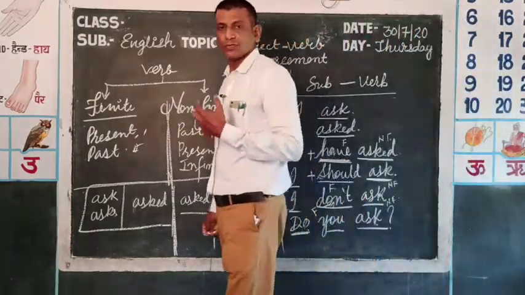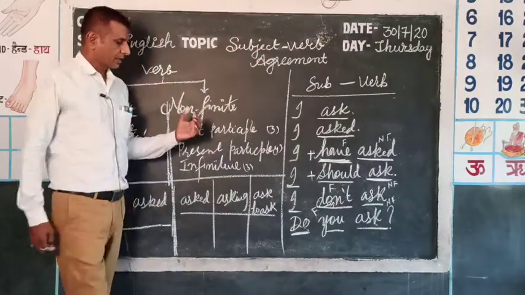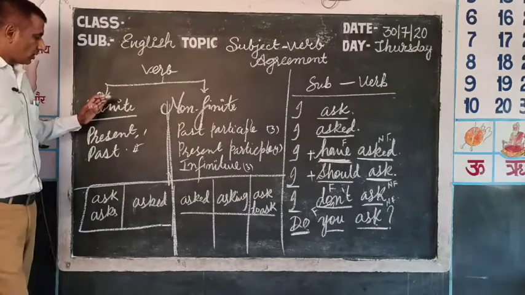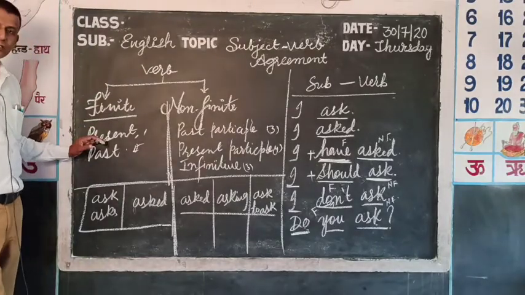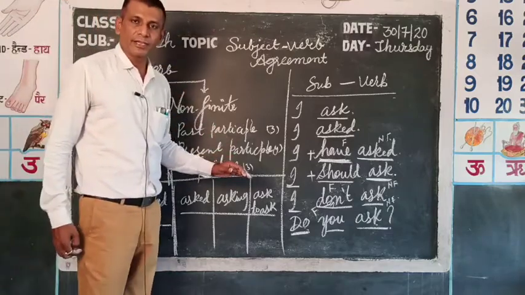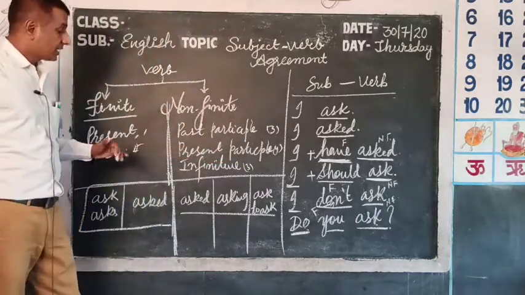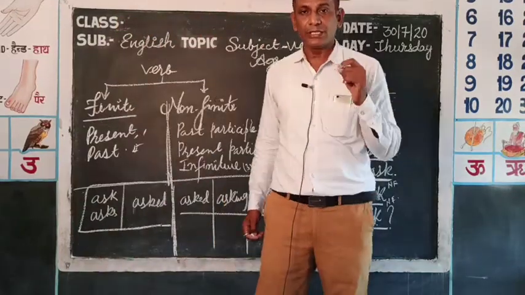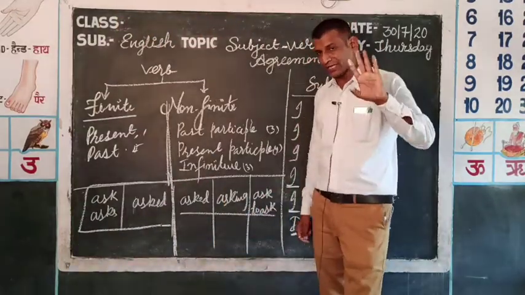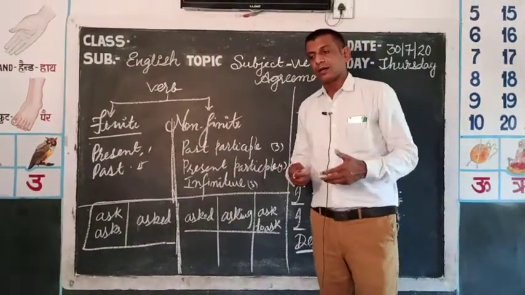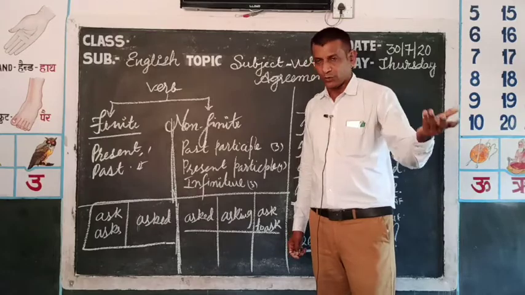The first verb in a sentence is always a finite verb, or you can call them present or past, and thereafter we use the non-finite verbs. And in a sentence, finite can be used only once, and non-finite can be used twice, thrice or 4 times.